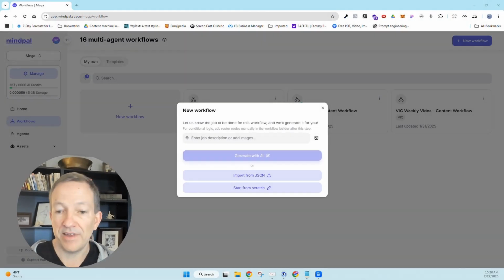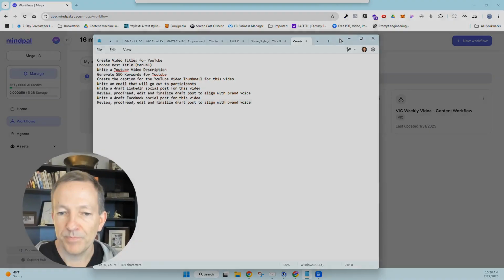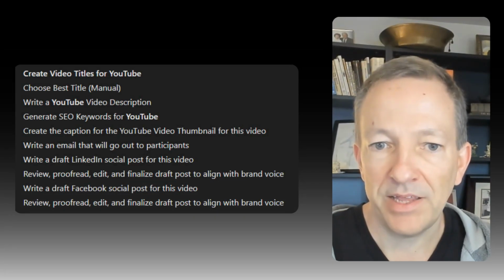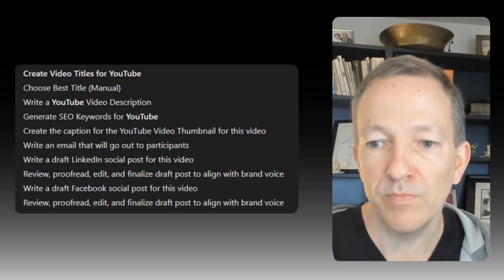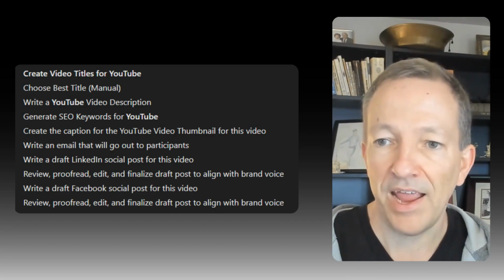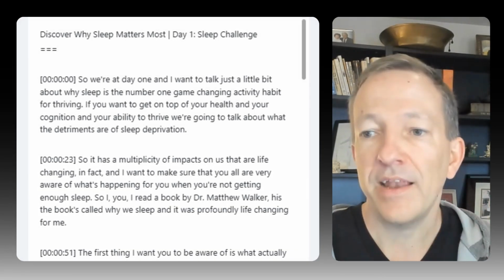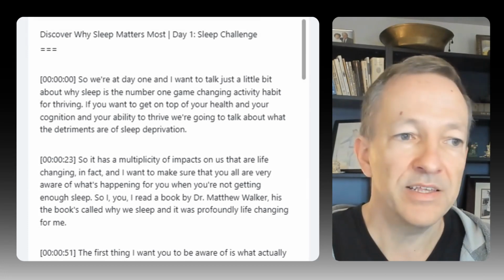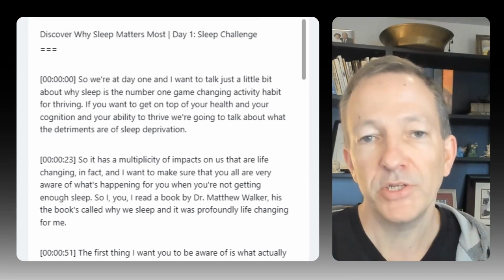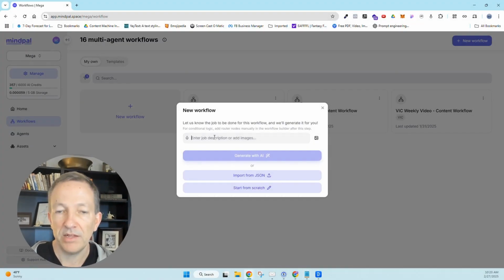So what I'm doing today is building out the initial workflow for creating all of these assets. I've made a quick list of what that looks like, and it is basically like this list here. I'm going to use MindPal to create the workflow using our AI tool. The one thing I start out with in this entire process is the transcript from the initial video. So I'm going to go ahead and write a few things about creating this workflow, and we'll see how well it goes from scratch.